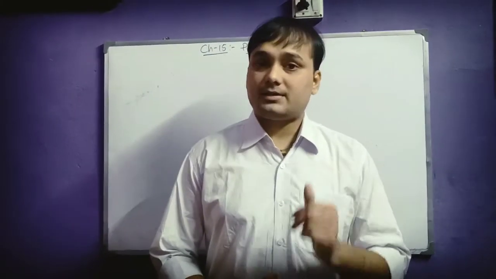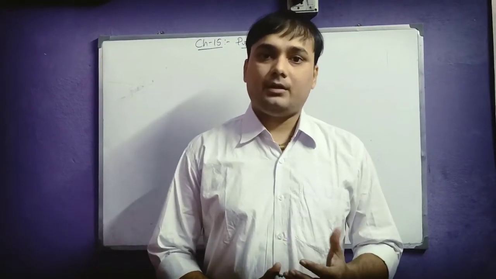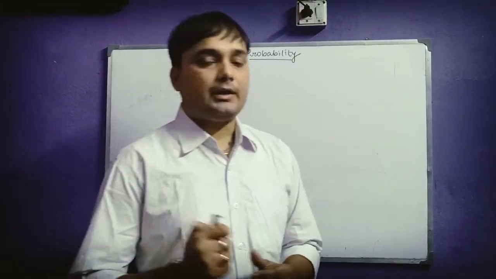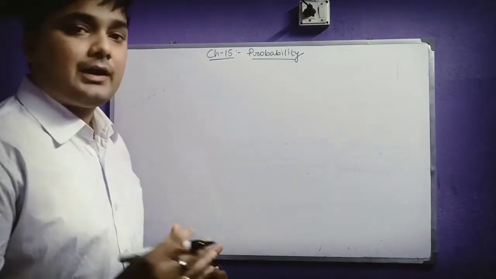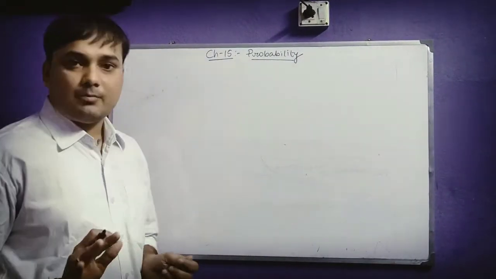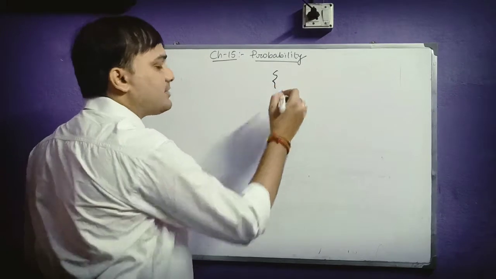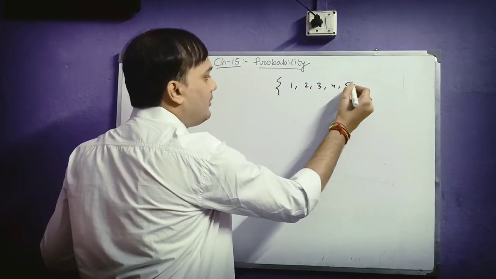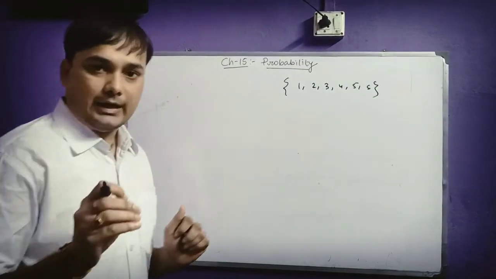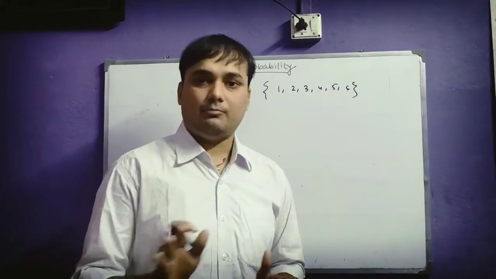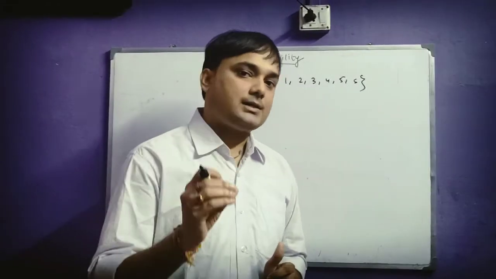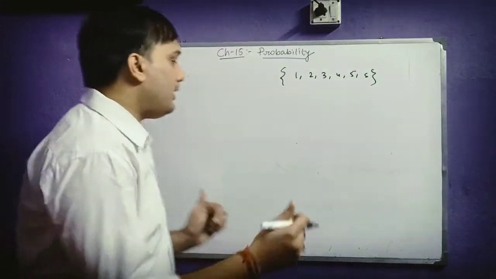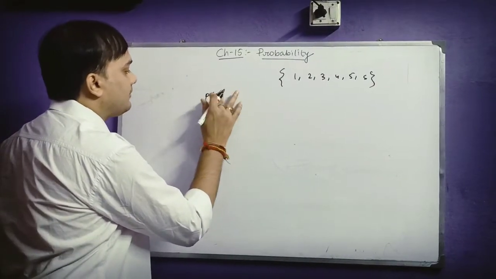Okay students, now let us take one example, and then I will come to the most important part which I am wanting to explain to you. The next important part is, suppose if I throw a dice, what is the total number of outcomes? The total number of outcomes is total 6. That means you can get 1, 2, 3, 4, 5 or 6. So whenever you throw a dice, you can get any of the value between 1 to 6. Now if I ask you a question, what is the probability of getting 1?